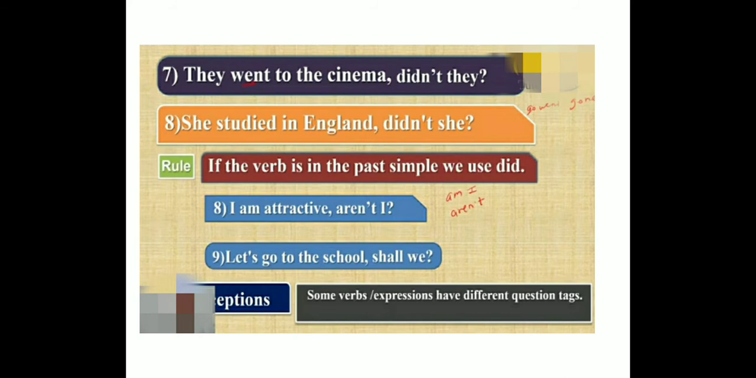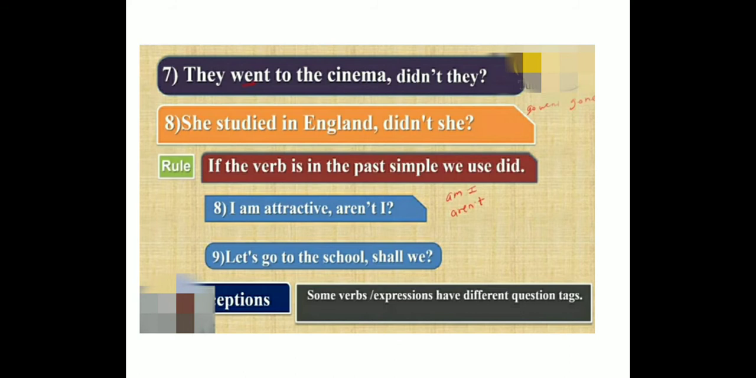She studied in England. Studied. Studied is the past form. So the statement is in the past form. So didn't she? Okay. If the verb is in the past simple, we use did. If the statement is given in the past tense, you have to use the tag with didn't or did. Okay. I am attractive. You will not write amn't. I have told you, if am is used in the statement, you are going to put a tag with aren't. So aren't I?